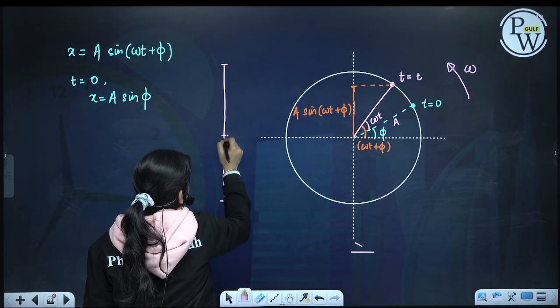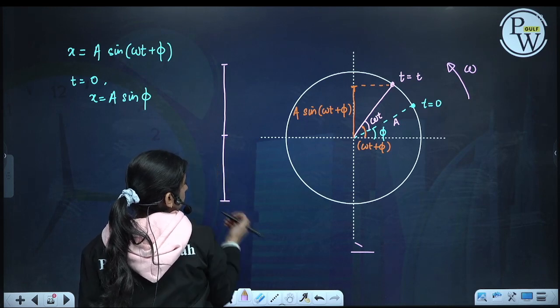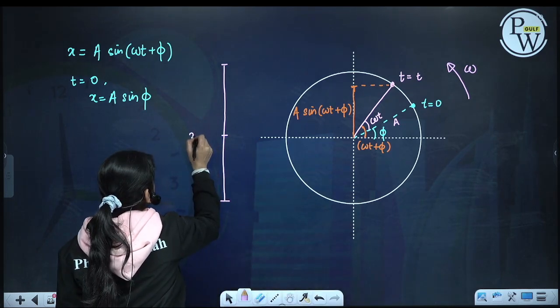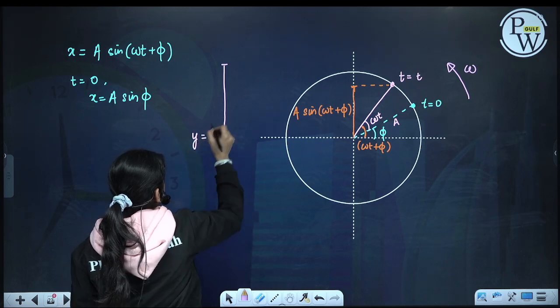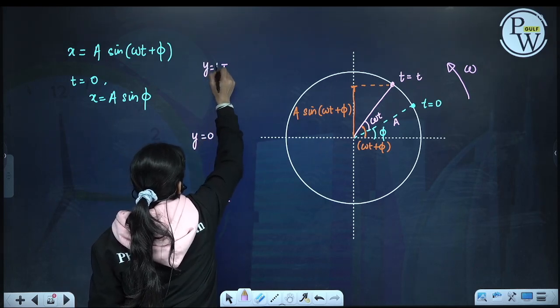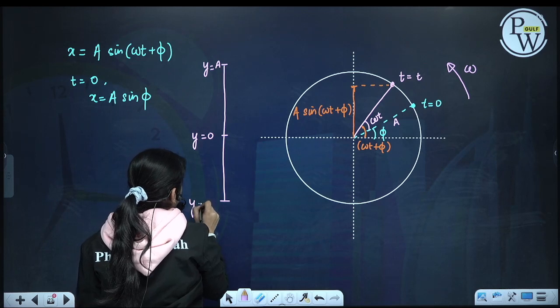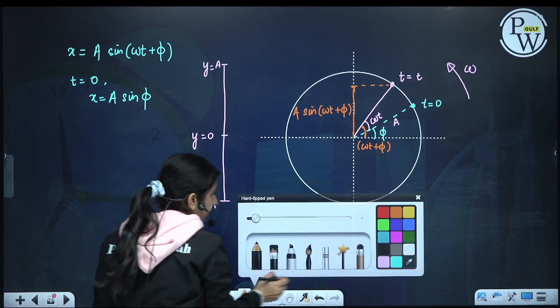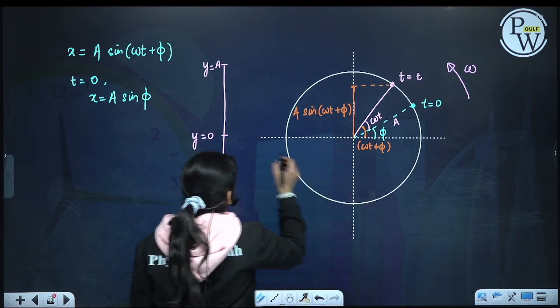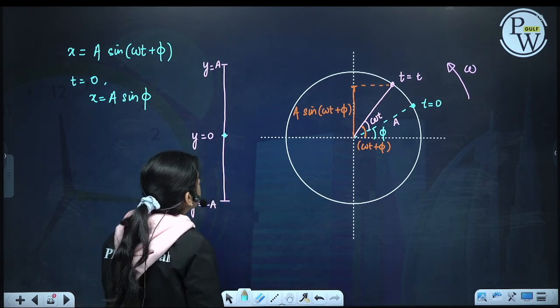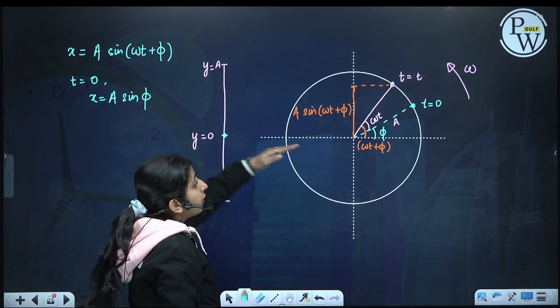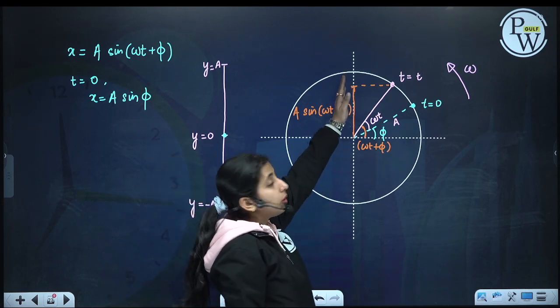This is the mean position, y is equal to 0, y is equal to a, y is equal to minus a. The particle starts from here, then in the first quadrant the particle goes from mean.